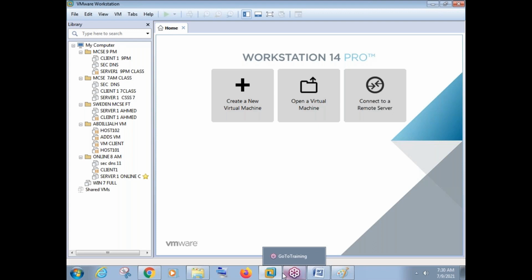In these virtual machines, we can make both Linux and Windows virtual machines. Whatever operating systems we have, we can make virtual machines of all the operating systems.